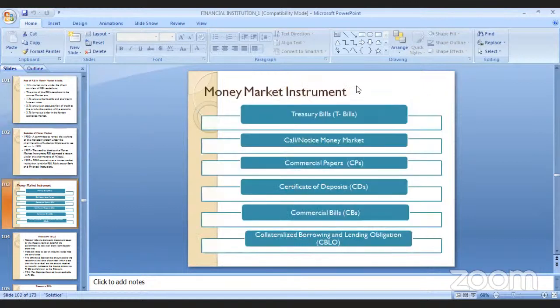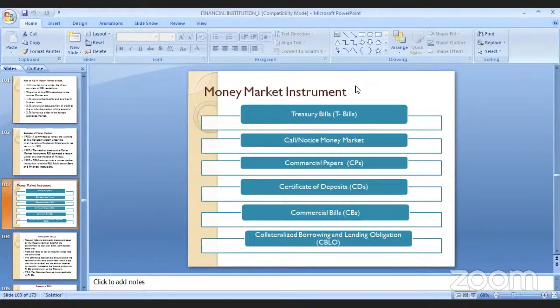Evolution I will have you read below because we do not have much time. Money market instruments. Which instruments are there? As I said, the money market is not a single market, it's a wholesale market. So in the wholesale market there are many instruments.